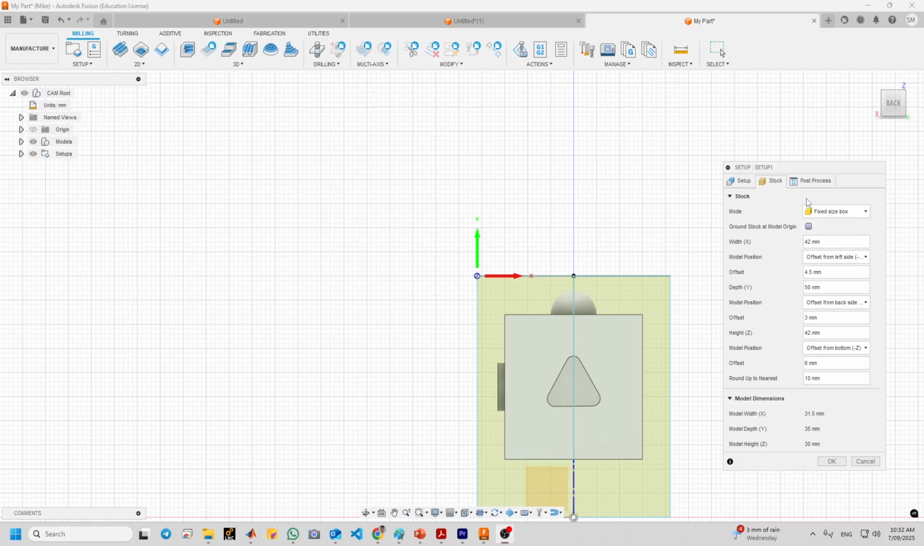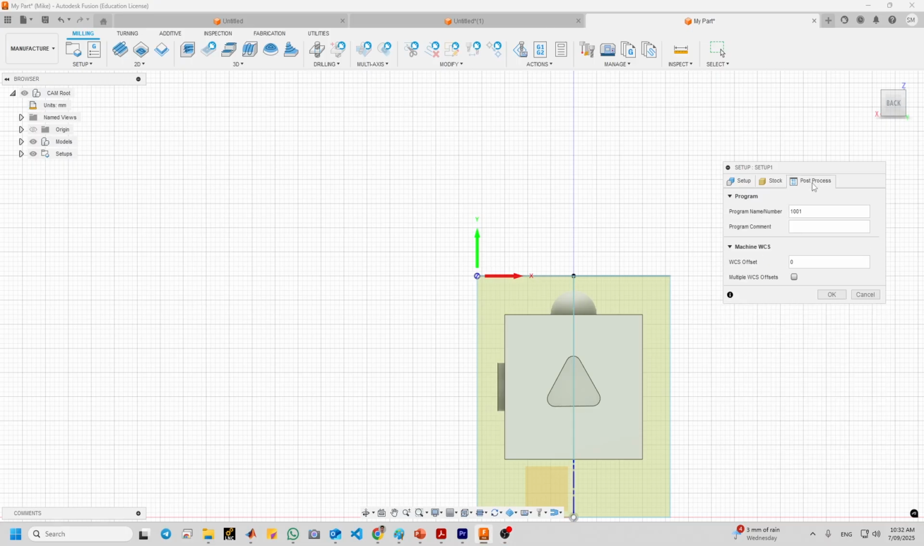Okay, next move to the third tab, post-process. So the WCS, working coordinate system offset, can be given here. It will set to 1. Because the G54 code will be used to define the work offset on the machine. Click OK.